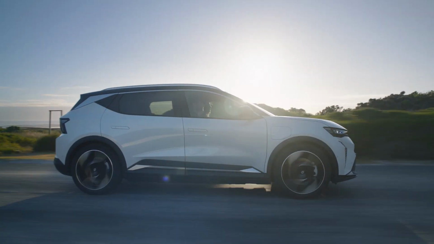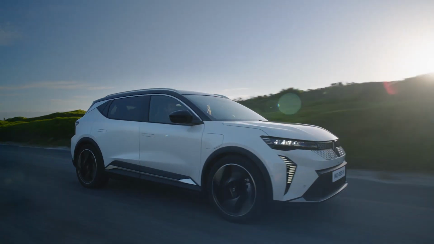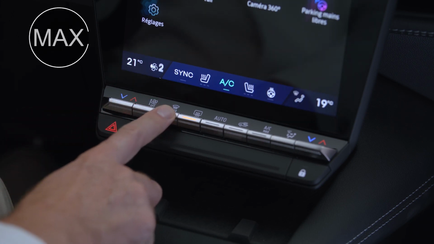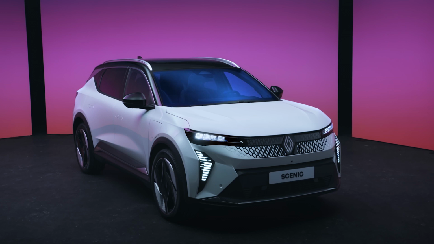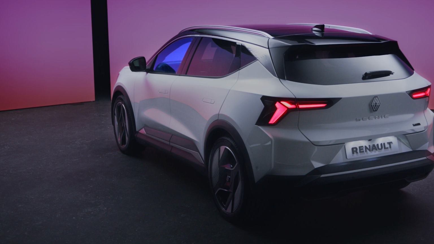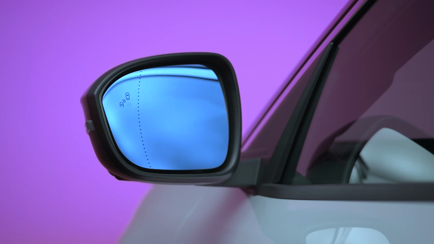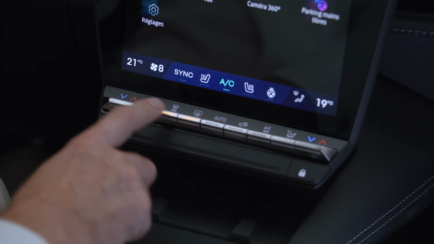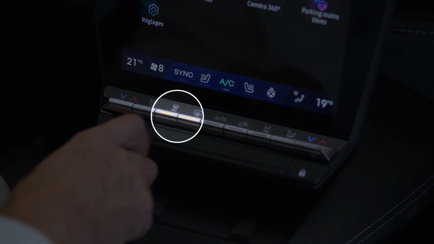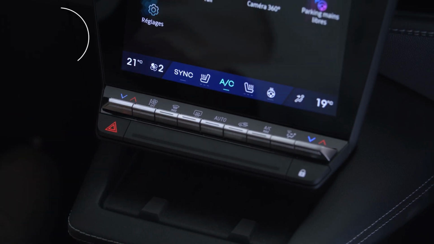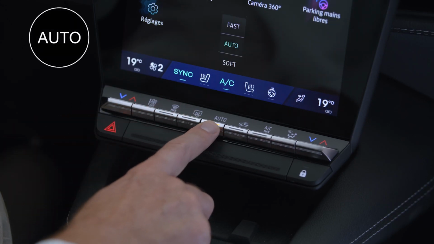If there is condensation or frost on your windows, press this button to activate the Clear View feature. The windscreen, rear screen, front side windows, and door mirrors will quickly demist. The air conditioning and rear screen de-icer will automatically switch on. To turn the Clear View feature off, press this button again or press the Auto button.